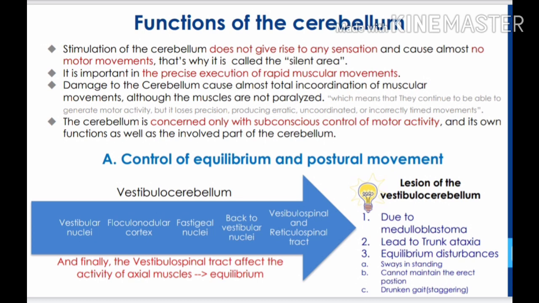Lesion of the vestibulocerebellum is due to medulloblastoma, which leads to trunk ataxia, equilibrium disturbances in the form of sways in standing, inability to maintain the erect position, and drunken gait, that is staggering movements. One of the most important functions of the vestibulocerebellum is anticipatory correction.